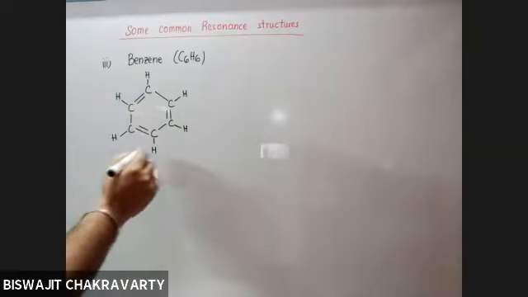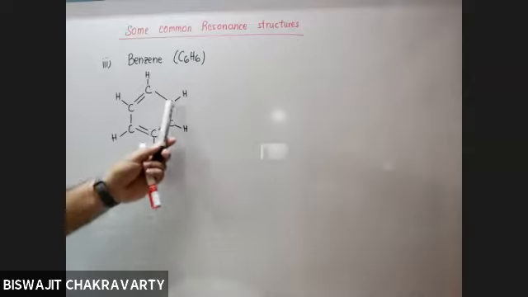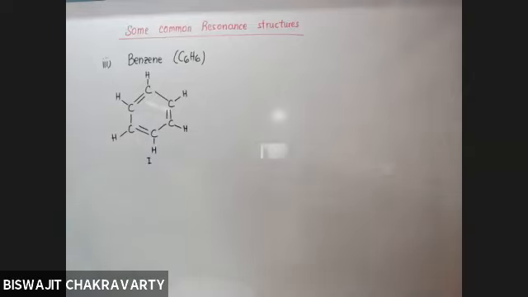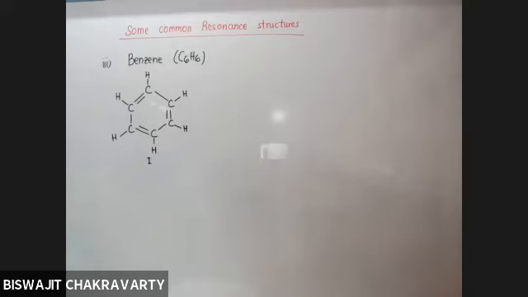Now, if this were the actual structure of benzene, then 3 of the carbon-carbon bonds should have been shorter because they are double bonds, and the other 3 should have been longer because they are single bonds. But in reality, it has been found that all carbon-carbon bonds are exactly equal. None of them are perfect single bonds, nor perfect double bonds.